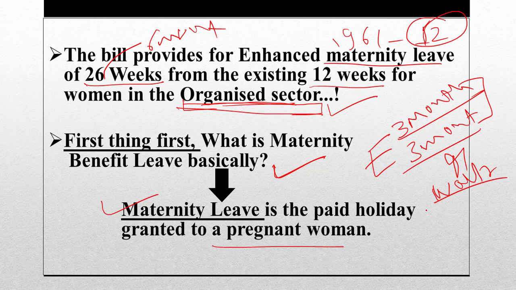If that company was paying 50,000 rupees to the woman before proceeding on maternity leave, that salary will continue even if she is not coming to work. So please bear this in mind. This will be of use to us in subsequent sections of this video.